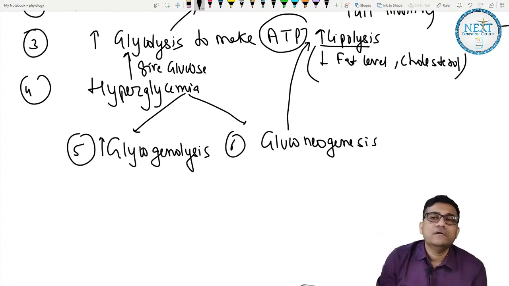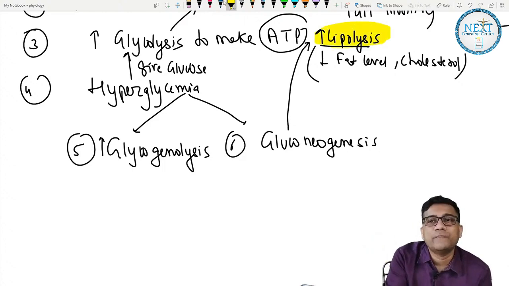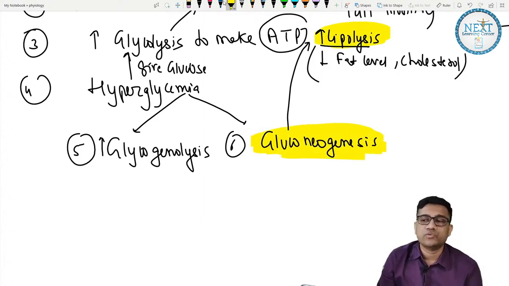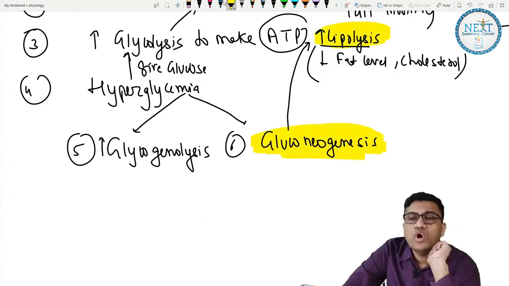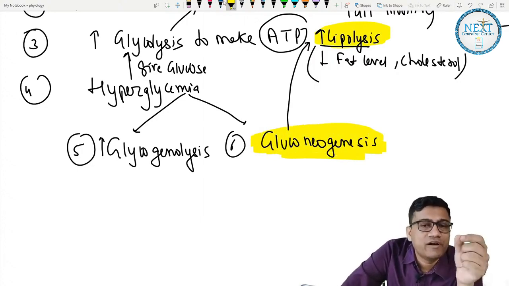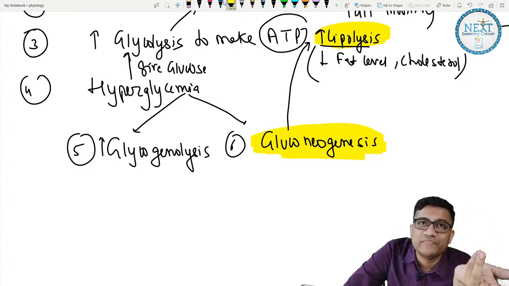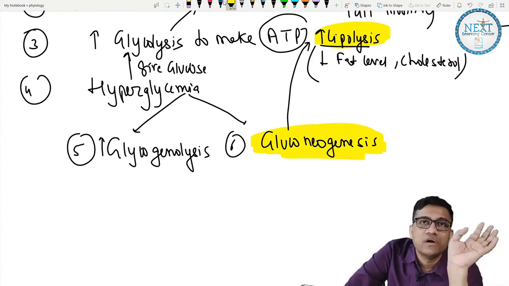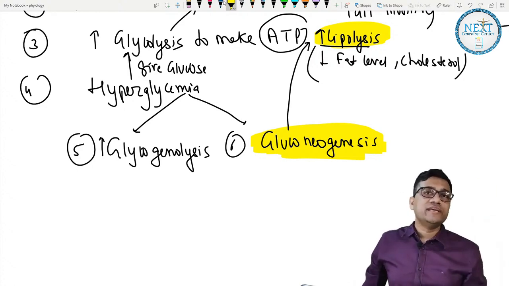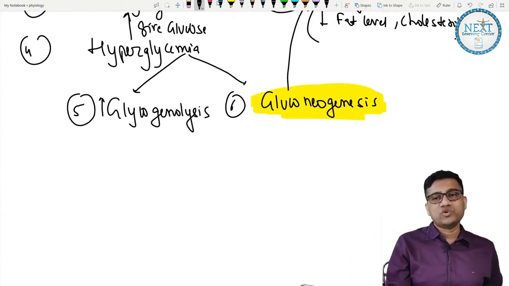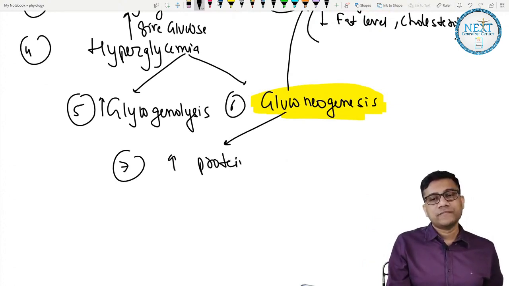So now everything is clear. So we are doing what? Lipolysis. We are breaking the fats. How? Gluconeogenesis. Okay. So gluconeogenesis will break glycogen or lipids? It will break the lipids. Why are you breaking lipids? Because you want energy. So when you need money, what do you do? You sell everything. So now you are selling your lipids, you are selling your carbs, and now is the time to sell what? Sell your kidney, that is body organ. Na? So when you are requiring, now the next thing to be targeted is what? Number 7. Increase protein breakdown.